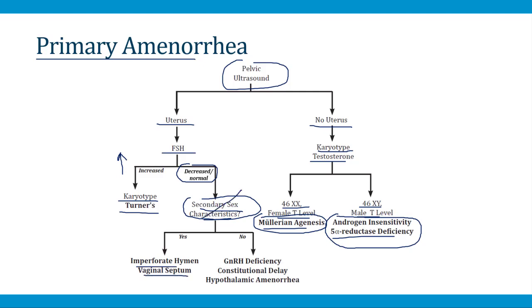If, on the other hand, there are no secondary sex characteristics and the FSH level is low, then what you may be dealing with is a case of central hypogonadism, where you have low FSH and also low estradiol coming from the ovaries. So in that scenario, you want to think about things like GnRH deficiency, constitutional delay, or hypothalamic amenorrhea, all these things we talked about earlier in this video. And that concludes our module on primary amenorrhea.